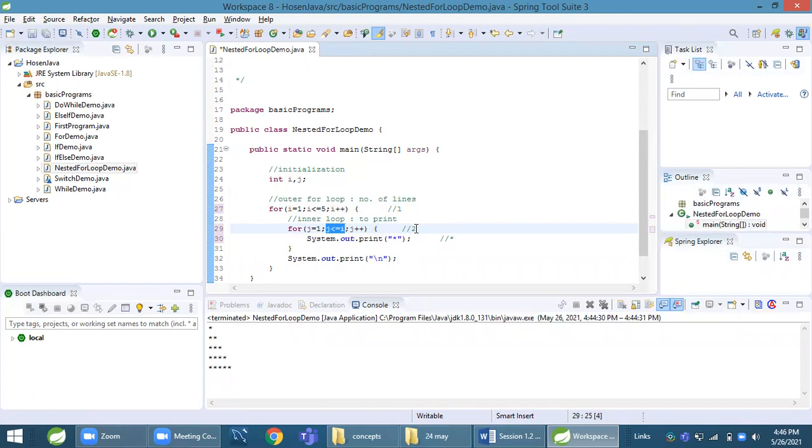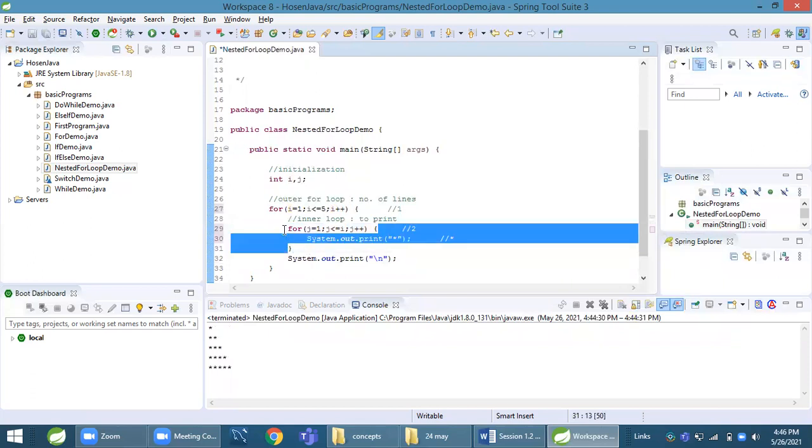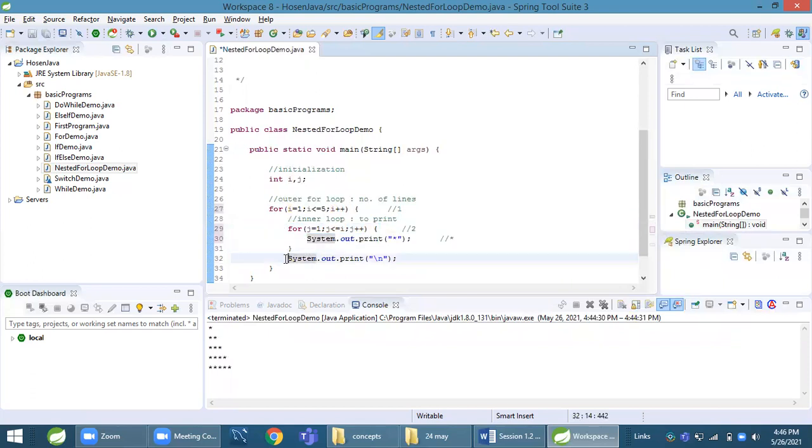Is 2 less than or equal to 1? No, this is false. So it will come out of this loop and print slash n, going to the next line. Then the body finishes, so it goes to I plus plus.